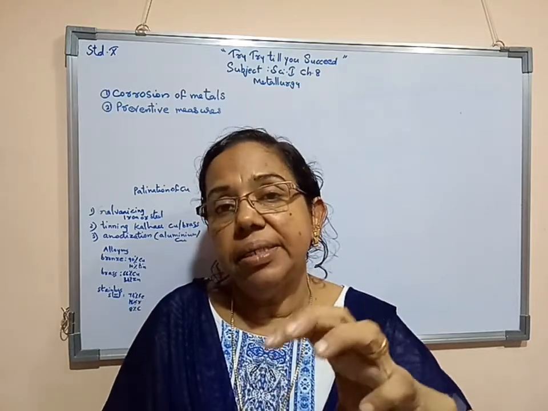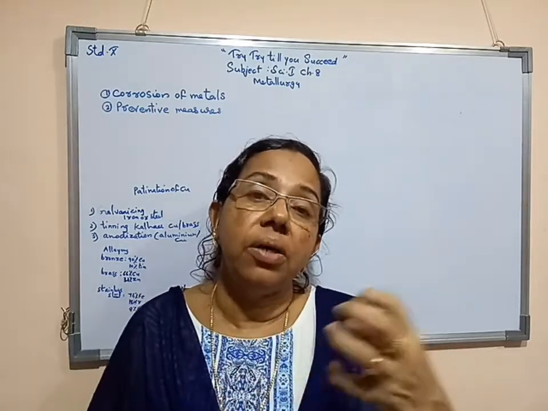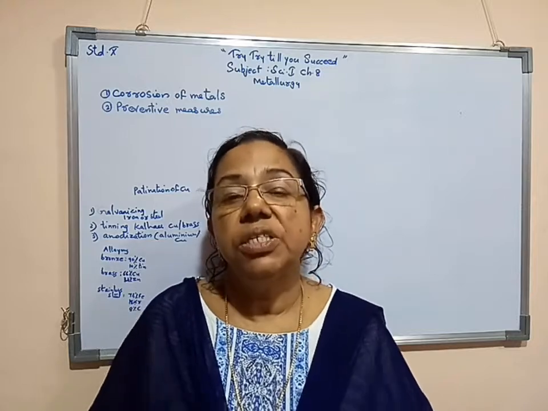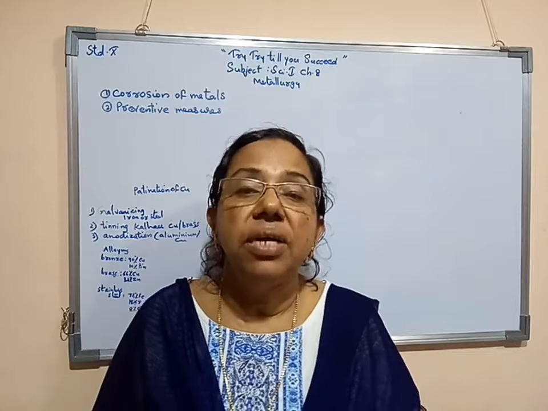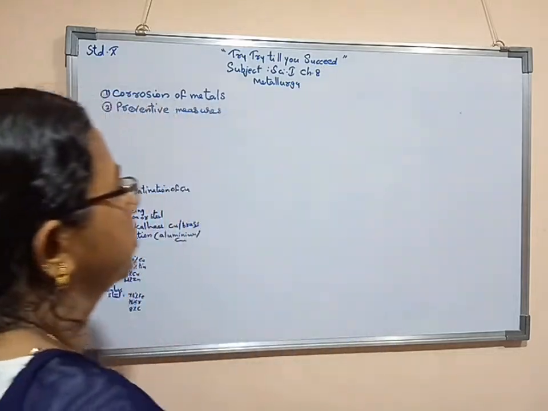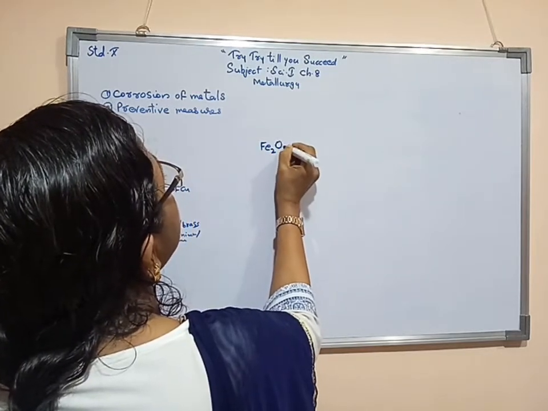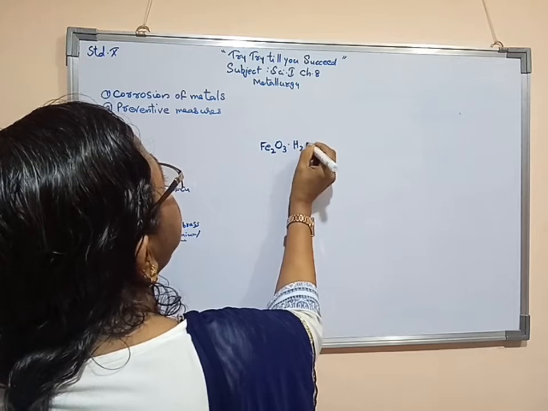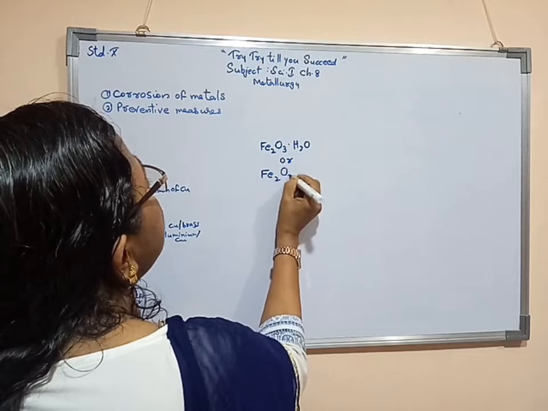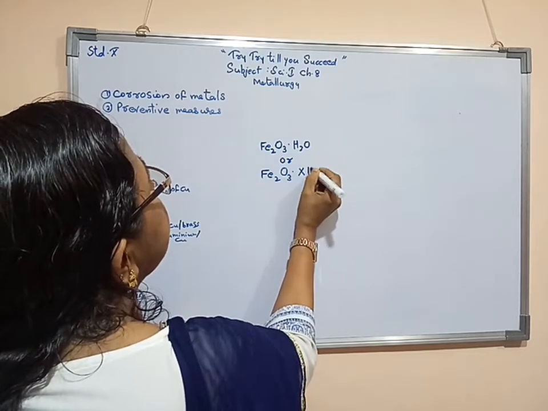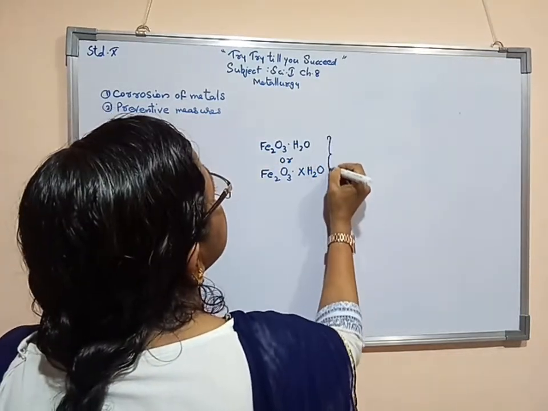Now, iron rust forming is there. That means a flake of red color coating is occurring on iron. That red colored flake like structure is known as rust. What is the formula of rust? That is Fe2O3.H2O or Fe2O3.x-H2O. This is rust.